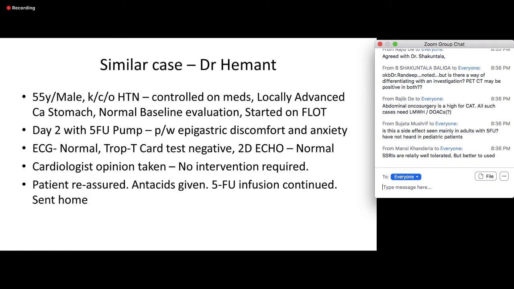I did an ECG. It was normal. The Trop-T card test was negative. The 2D echo was also done by the cardiologist, who told me it was normal and no intervention was required. So I just reassured the patient, gave him some antacids, continued the 5-FU infusion and sent him home. What do you think? Could I have done something more?